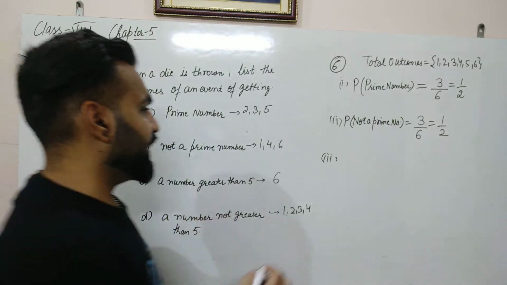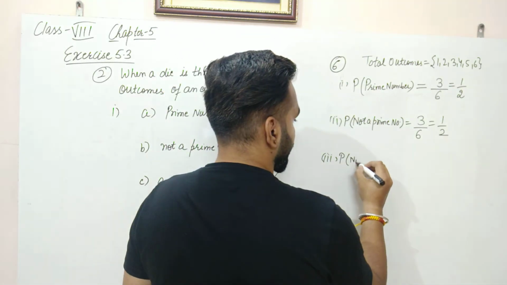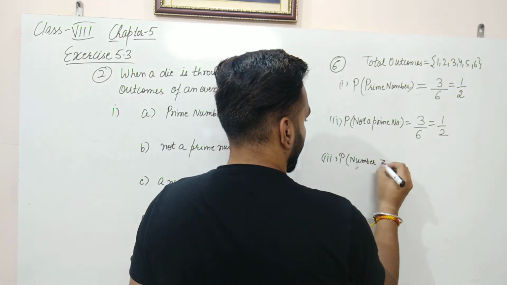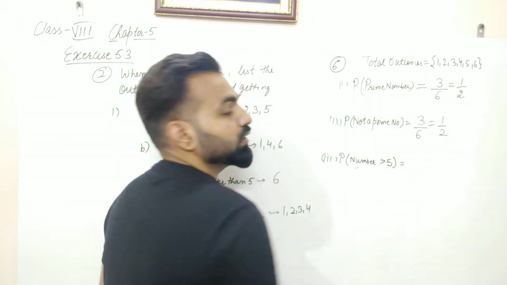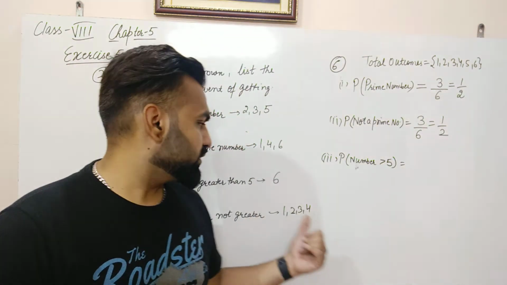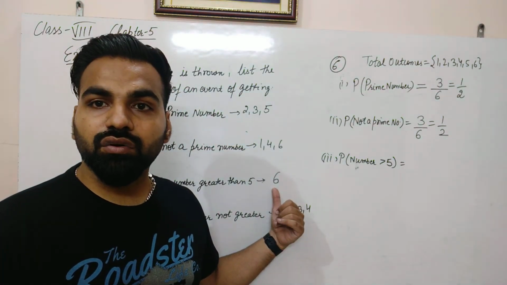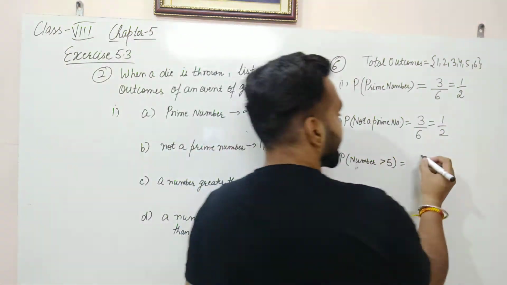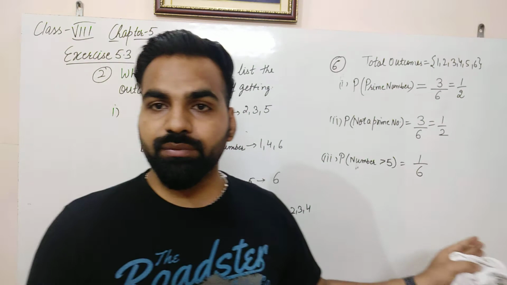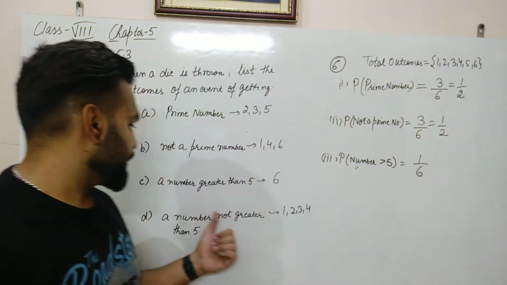Third, probability of number greater than 5. Number greater than 5. So now getting a number greater than 5 is favorable for us. So how many outcomes are there? Only one outcome. So the probability will be 1 by 6. Number of favorable outcomes upon total outcomes.